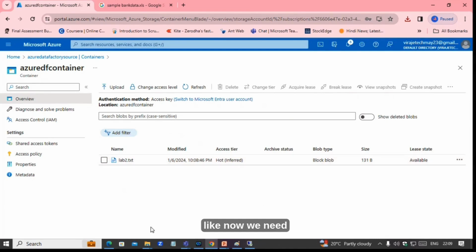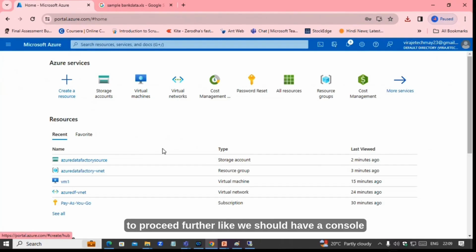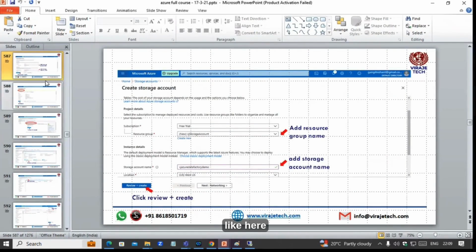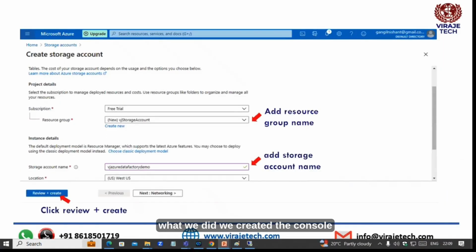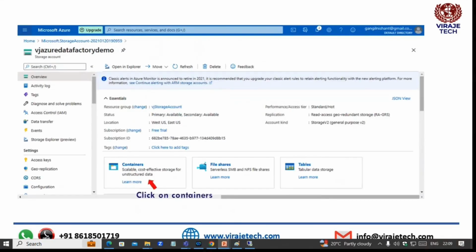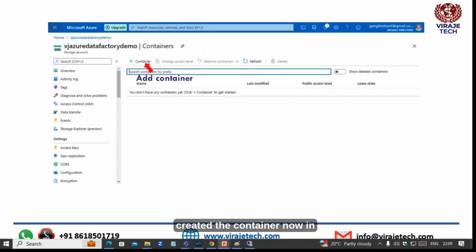So now we need to proceed further. Like we should have a console. So here, what we did, we created the console. We created the container.